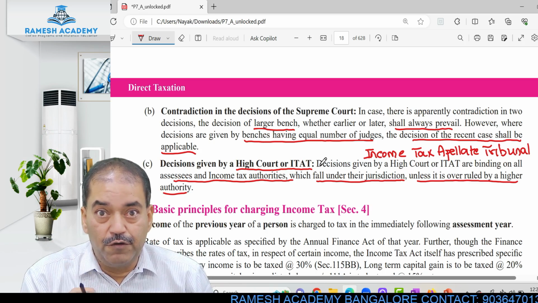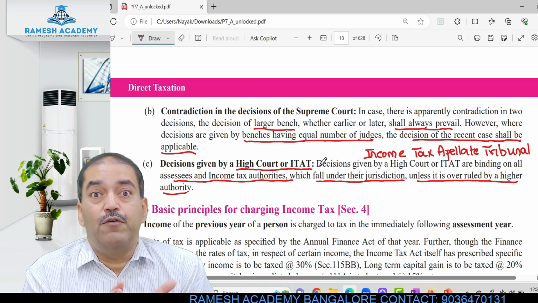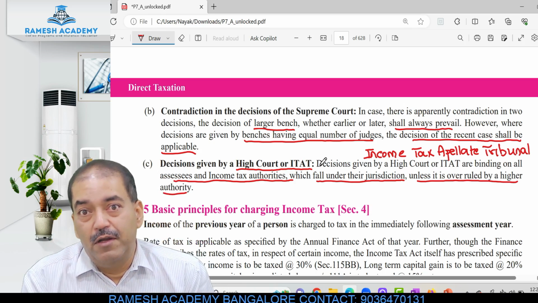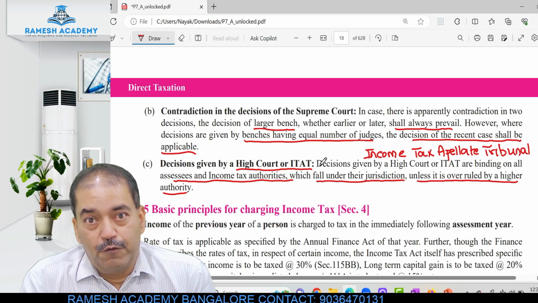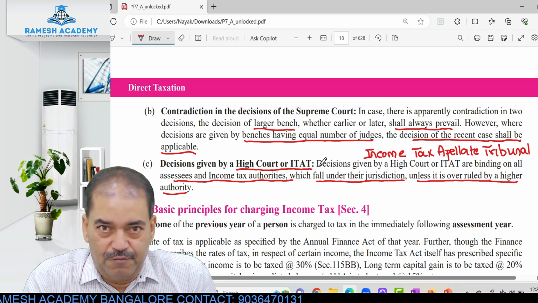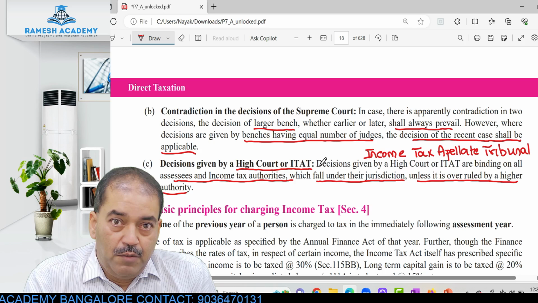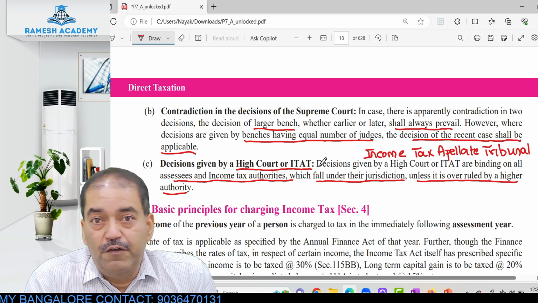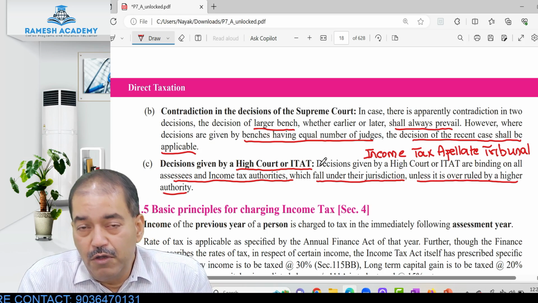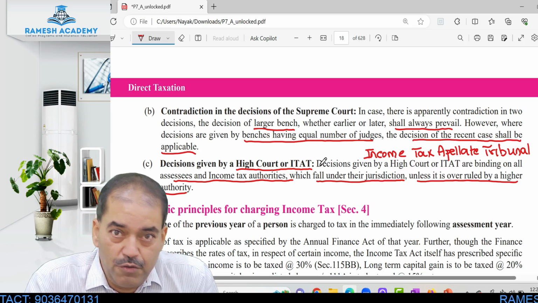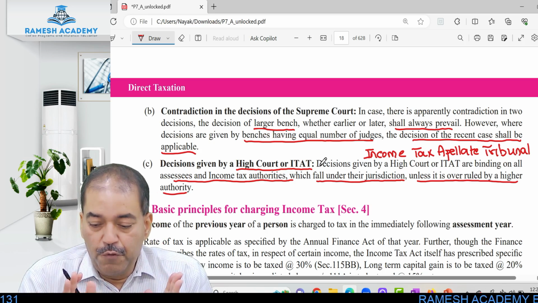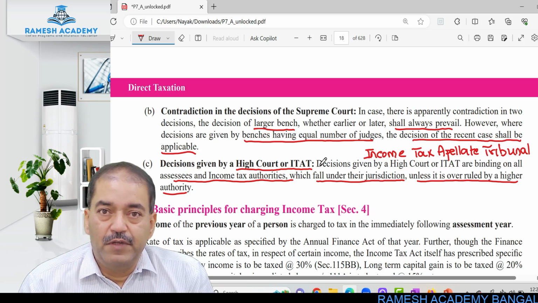Every court has got a jurisdiction. For the Supreme Court, the entire India is its jurisdiction. So once the Supreme Court gives an order, it is applicable for all India. That means all the high courts, all the district courts, all the income tax authorities, all the assessees. But the Income Tax Appellate Tribunal gives a decision only for its particular jurisdiction. High Court gives its decision only for its particular jurisdiction. I suppose that is clear, right?